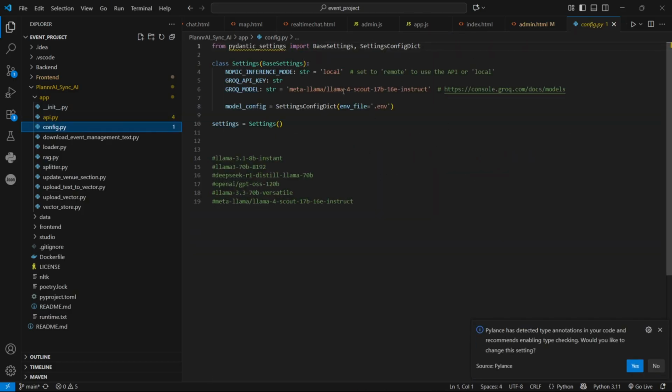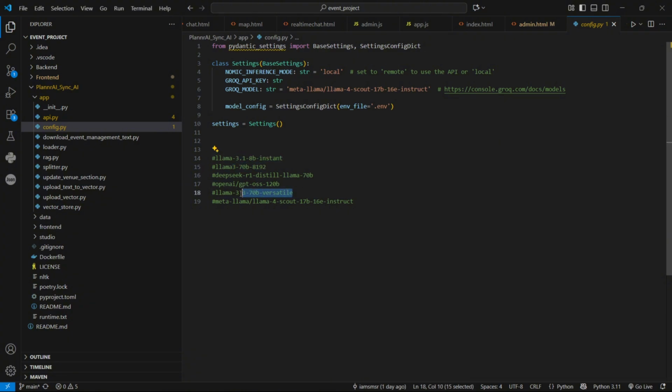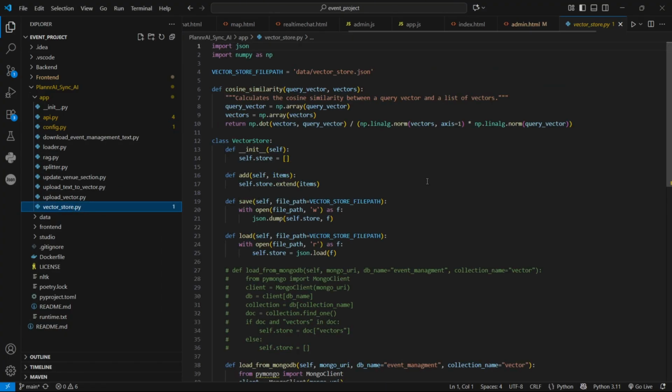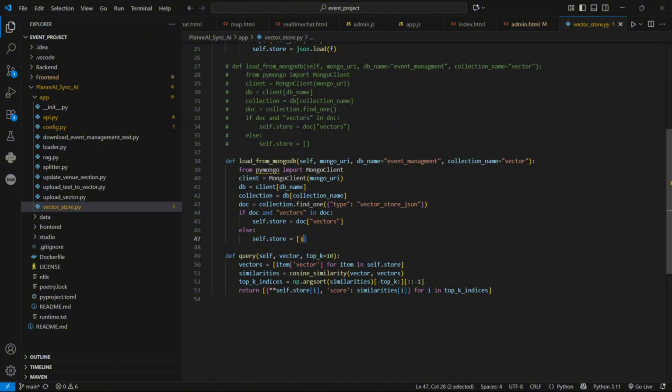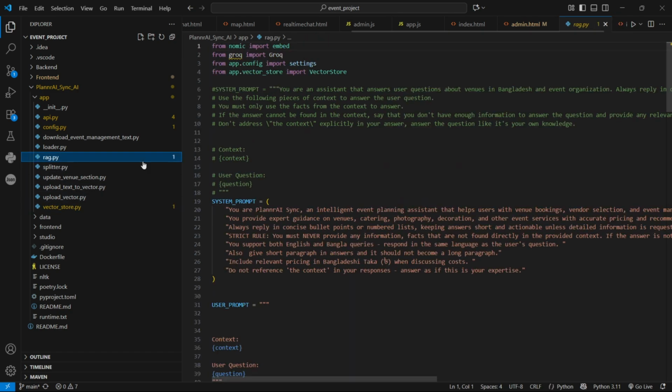Here right now we are using a Llama 4 Scout 17 billion model. We have used DeepSeek, then Llama 3 70 billion, Llama 3.1. But some of them are production grade, and some of them are not, so they get decommissioned anytime. That's the challenge we need to tackle right now. And talking about the whole RAG pipeline, that's our vector store. Basically, we fetch this table from MongoDB and convert that to our JSON format, and that's our RAG backbone.